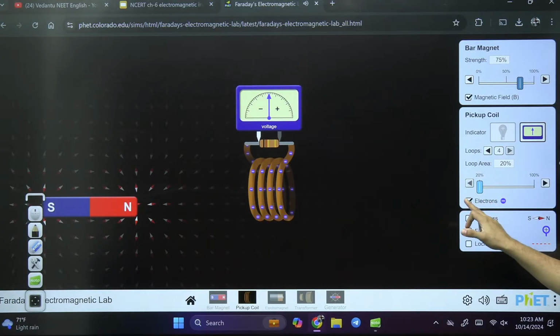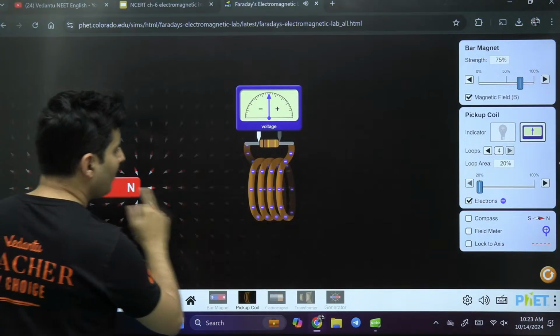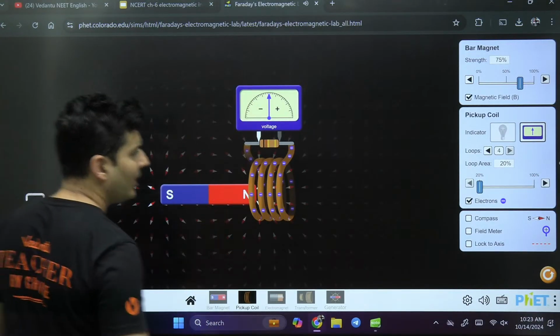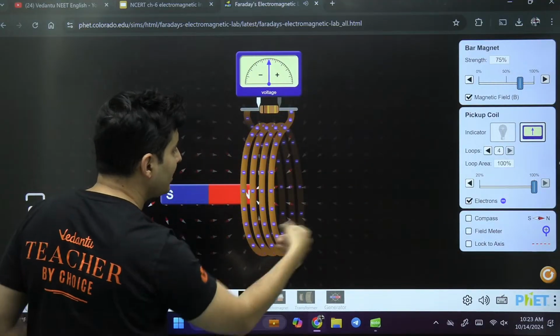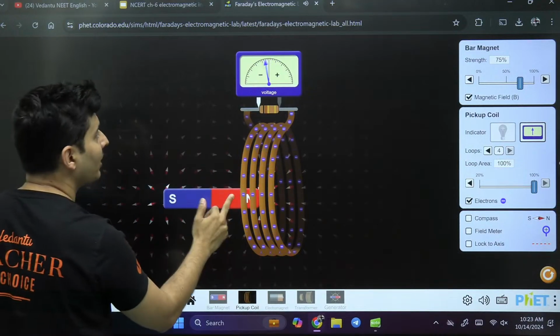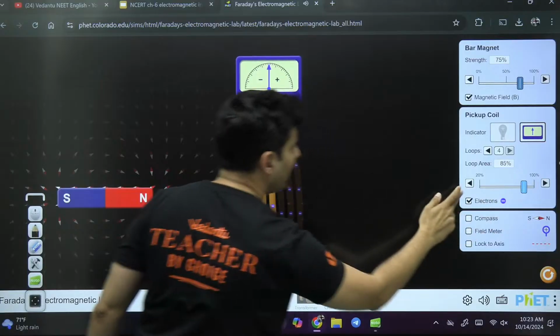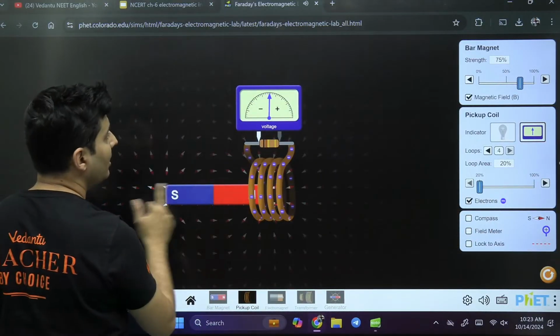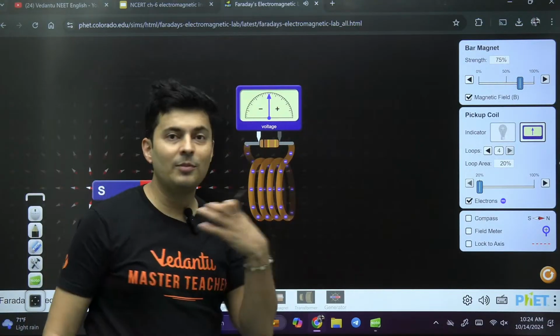Not just that, if I make the area small, observe it now, and if I move the magnet, so much deflection. If I increase the area, more field lines are piercing through the coil. They are entering through the coil. Observe, the deflection is more now. The moment the area increases, the deflection is more. The moment the area decreases, the deflection is not so much. So definitely it depends on the area.